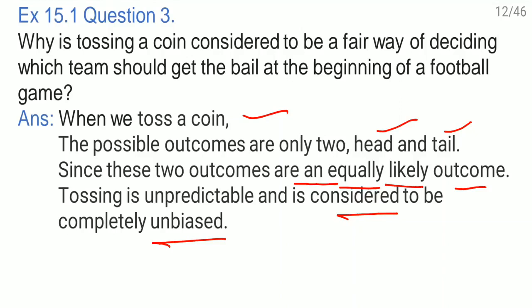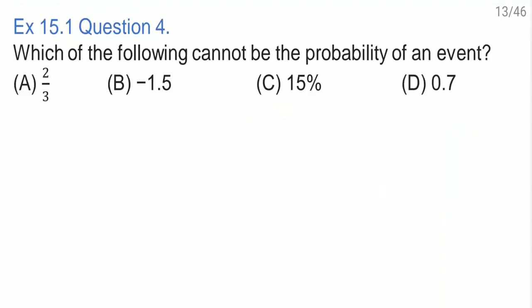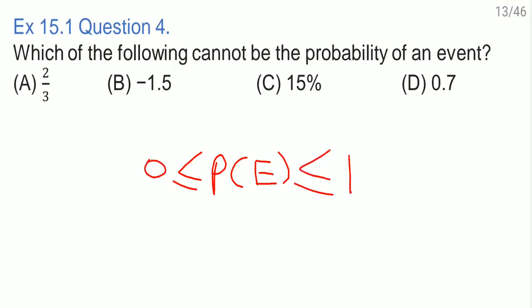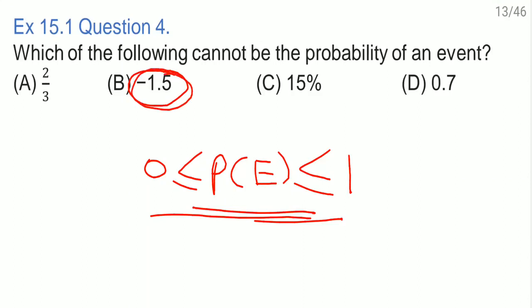Correct? Question number 4. Which of the following cannot be the probability of an event? So the probability of an event is always greater than or equal to 0 but less than or equal to 1. So a negative number doesn't come between 0 and 1. So this one, minus 1.5, is not the probability of an event.